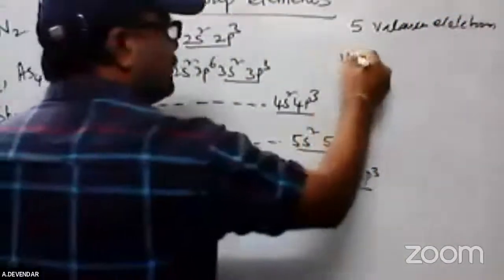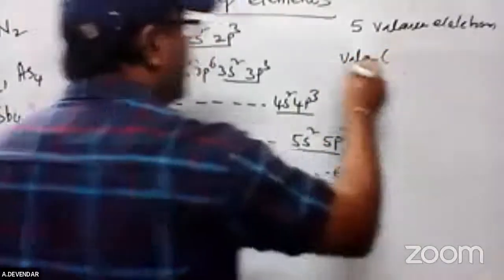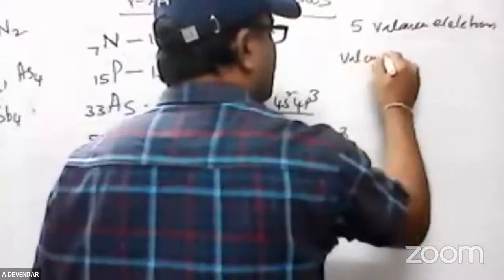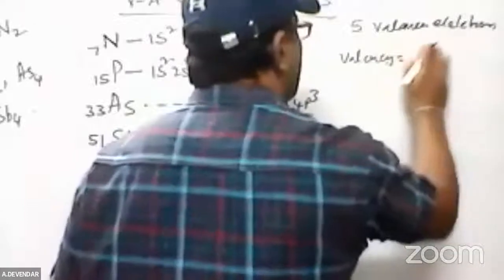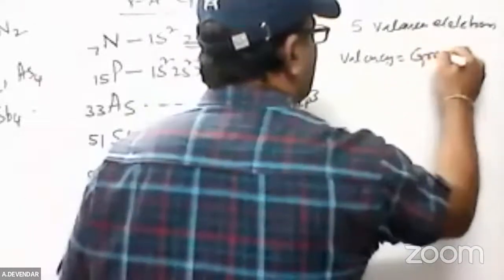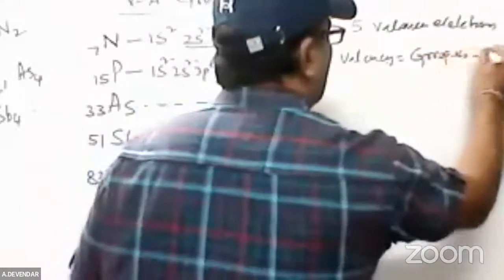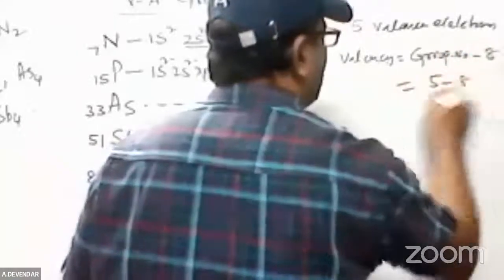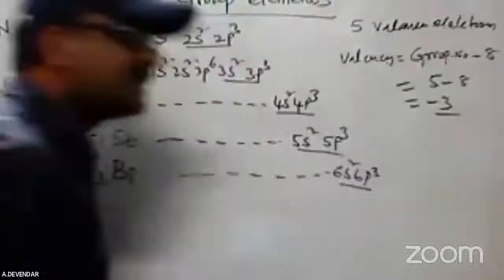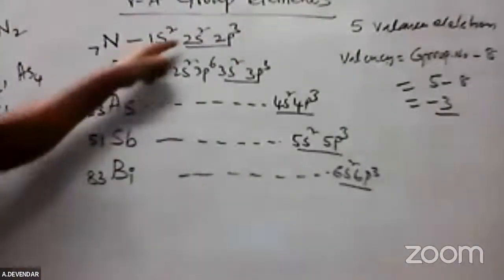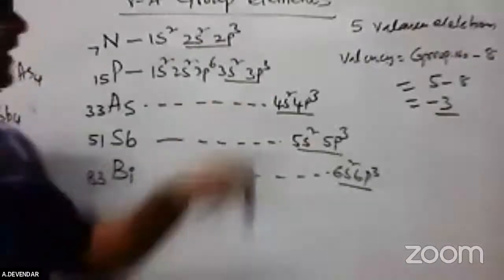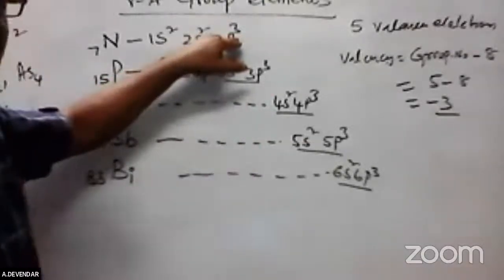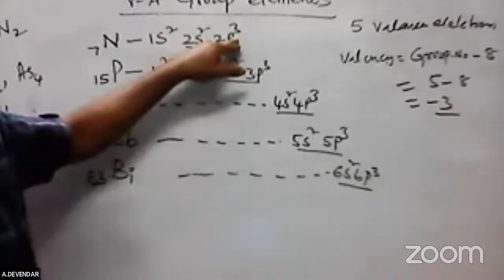What is the valency of the 5th group elements? It is 8 minus the group number. Or you can say group number minus 8, meaning 5 minus 8, it is minus 3. Yes, nitrogen is minus 3. It requires 3 more electrons to get a stable electronic configuration.